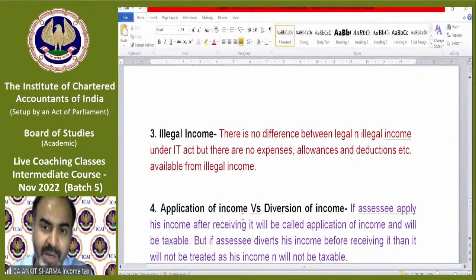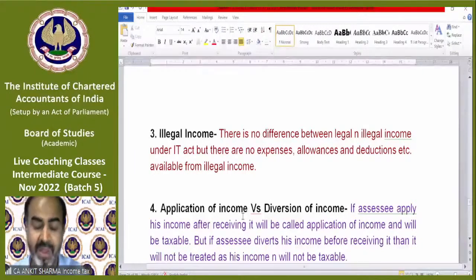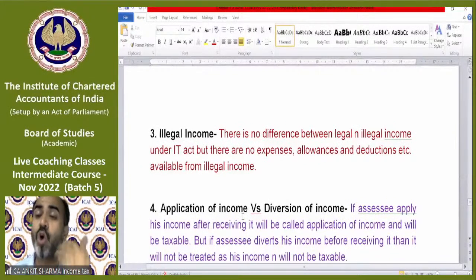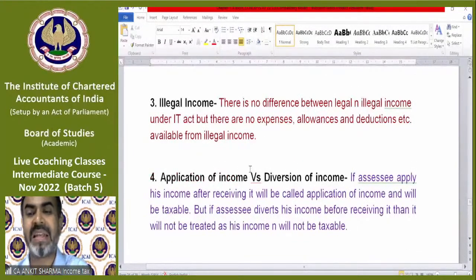Out of legal income, you can claim expenses like purchase, salary, etc., and we need to pay tax on net profit. Clear? But in case of illegal income, there is no expense deduction allowed. Whatever you earn as a sale or receipt is going to be fully taxable, but the rates will be the same as normal white money income. That's a very strange thing, but that is income tax. So there is no difference between legal and illegal income.